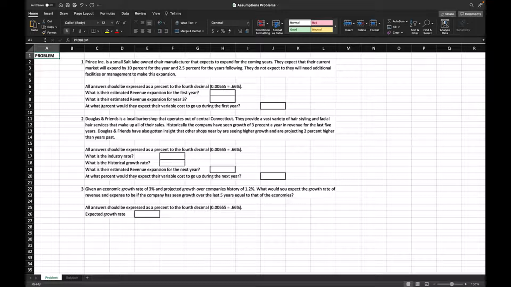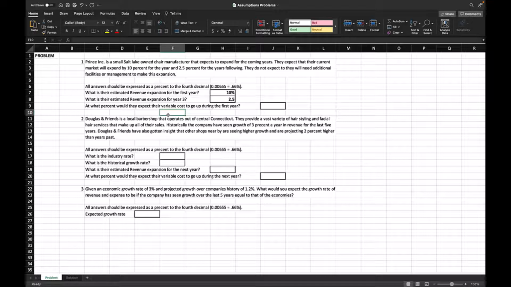We can see from the problem that they expect to expand for the first year by 10%. So we can put 10% here. Then we're asked, what is their estimated revenue expansion for year 3? We aren't explicitly told what year 3 is, but we can give a really good guess by 10% being this year, and it's saying 2.5 for the years following. So we can put 2.5 for year 3.